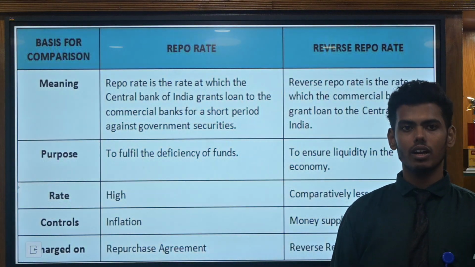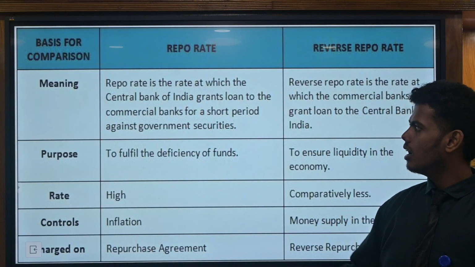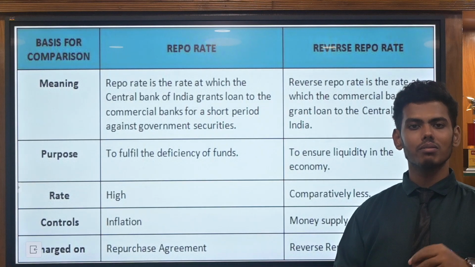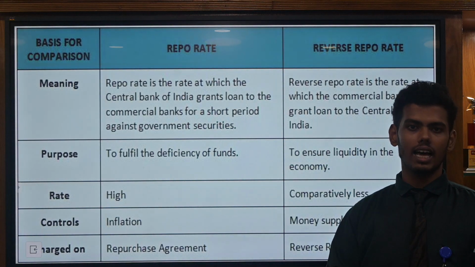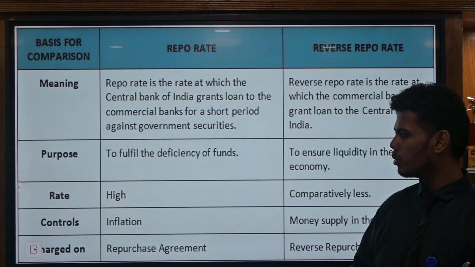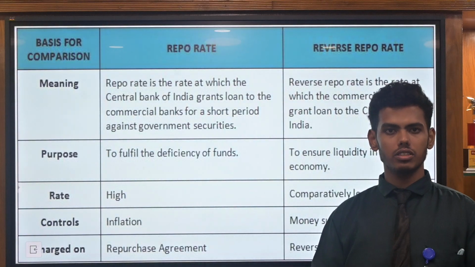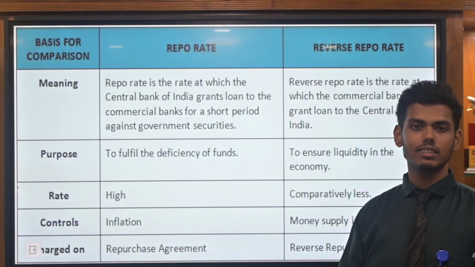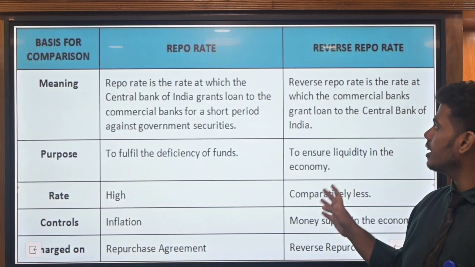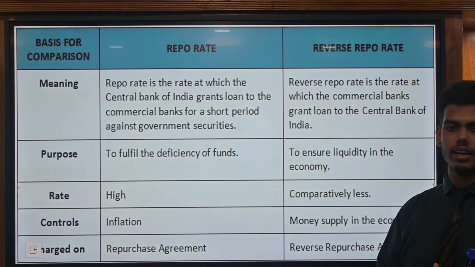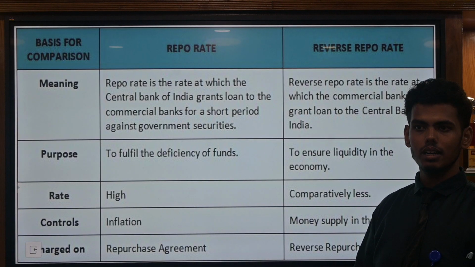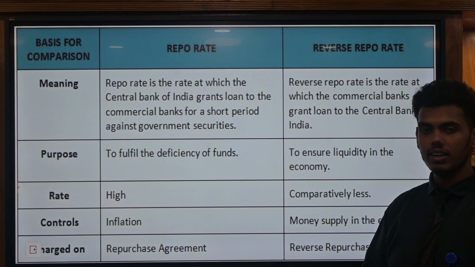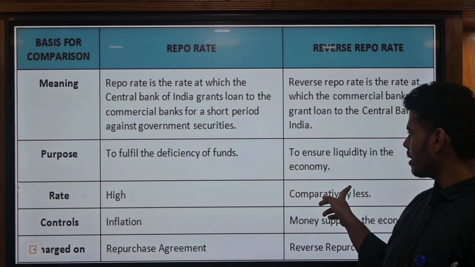Next we have the repo rate and the reverse repo rate. Repo rate means commercial banks get a loan from the central bank. When banks borrow at the repo rate, they usually have a deficiency of funds, a high rate of interest, or a period of inflation. In the reverse repo rate, the central bank gets a loan from the commercial bank to ensure liquidity in the economy.